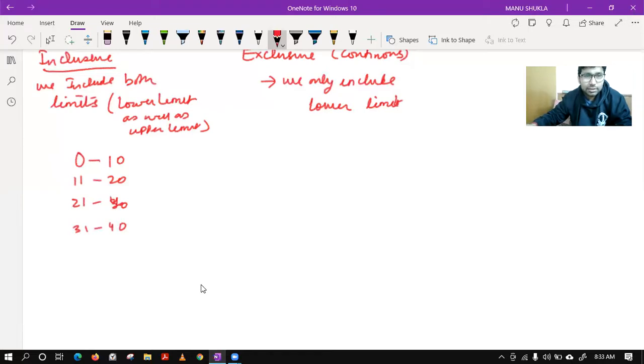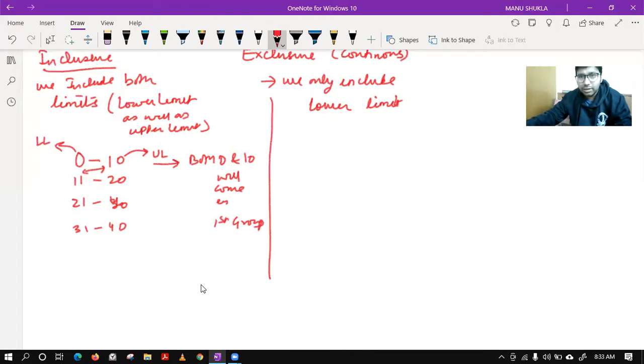In this case, this is your lower limit, this is your upper limit, and in this case you can see the data is not continuous, and there is a gap. So this is inclusive. So both 0 and 10 will come in the first group. This is your inclusive one.